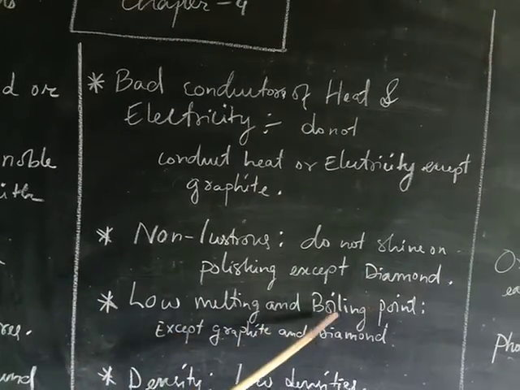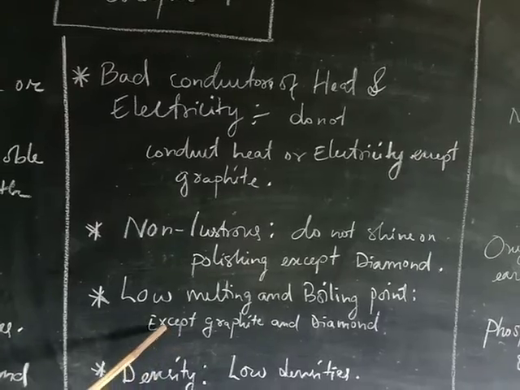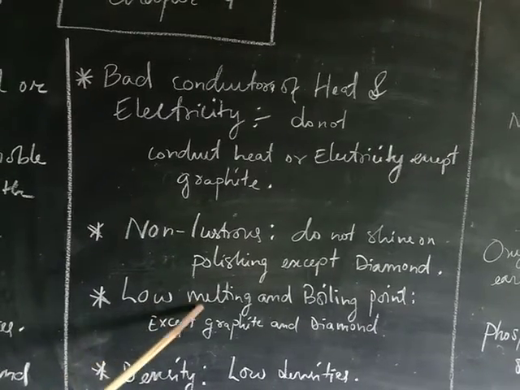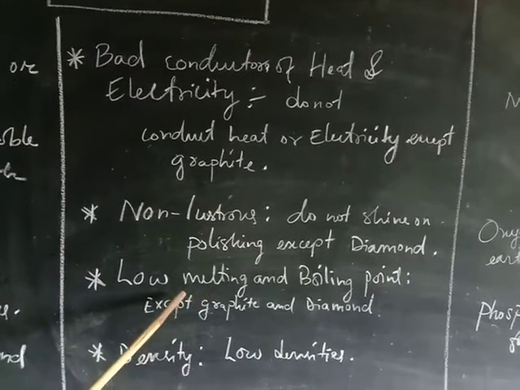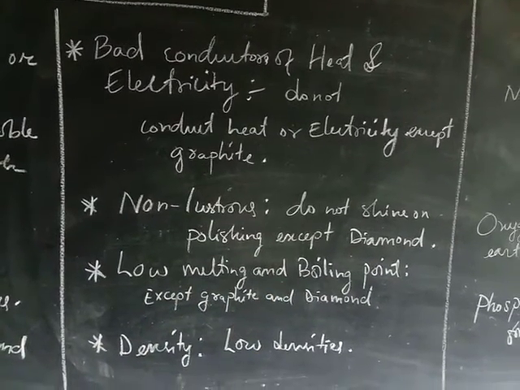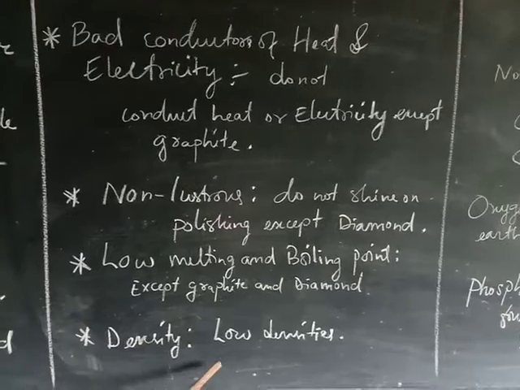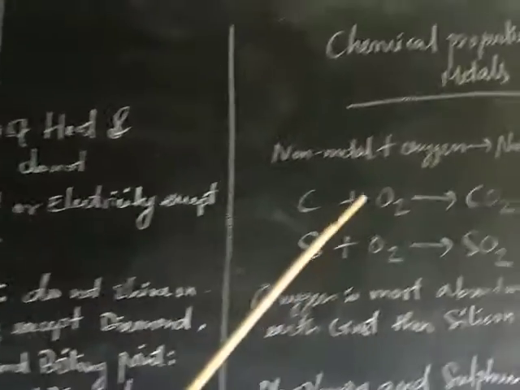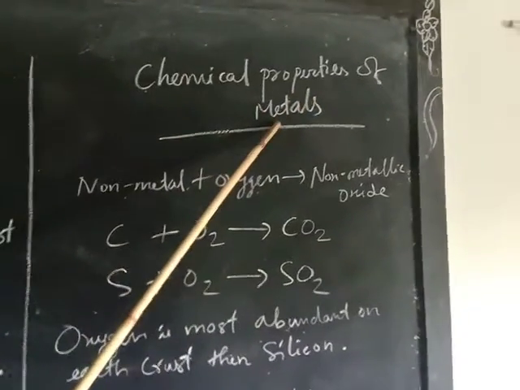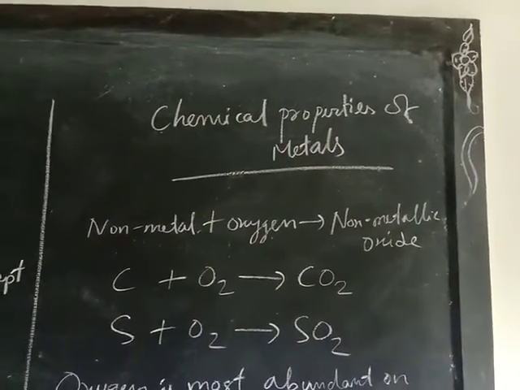Low melting and boiling point. So non-metals have very low melting and boiling points except graphite and diamond, which have high melting and boiling points. Density. Density is very low compared to metals. Chemical properties of non-metals.